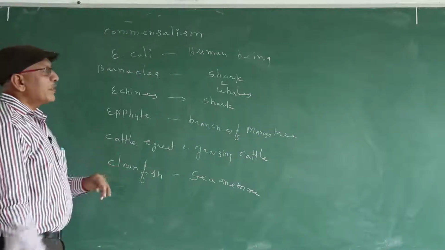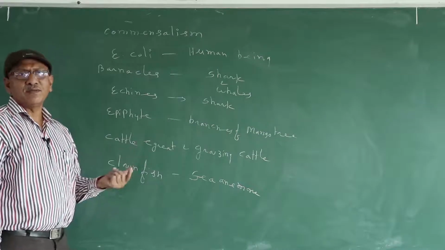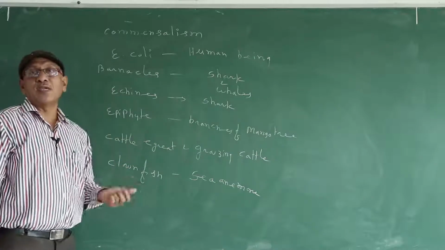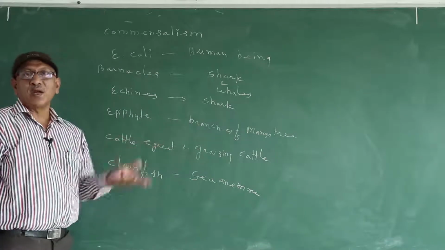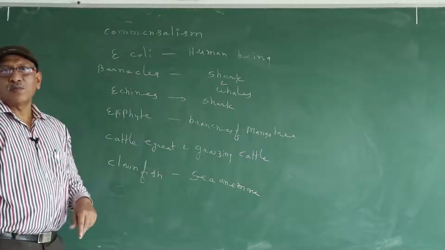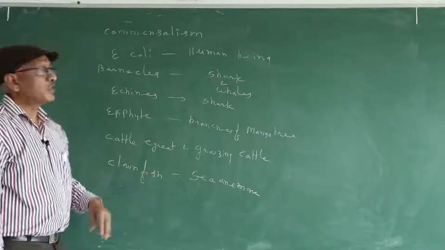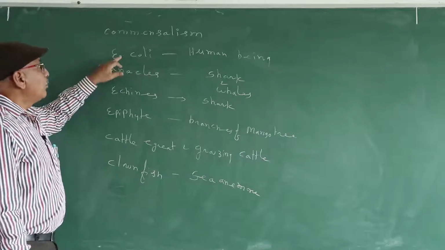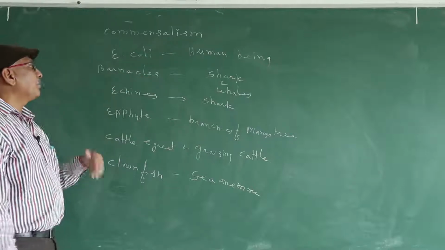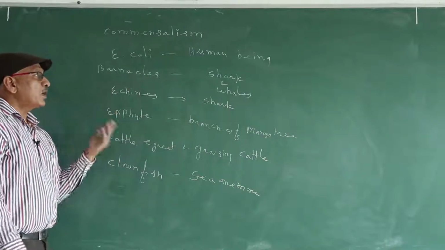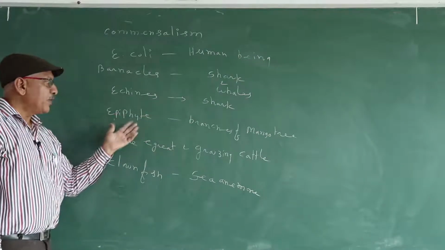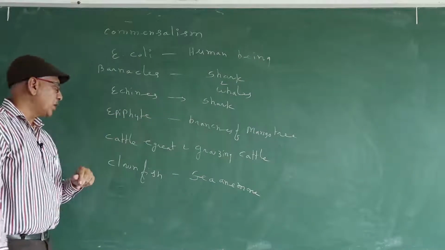First you remember the examples, later you explain. Generally for a 5 marks question, define commensalism with the help of 2 or 3 examples. So you have to write 2 or 3 examples depending upon the question. One example, Escherichia coli in human being. Barnacles live on the back of sharks and whales. Echinus on the ventral surface of shark. Epiphyte on the branches of mango tree.